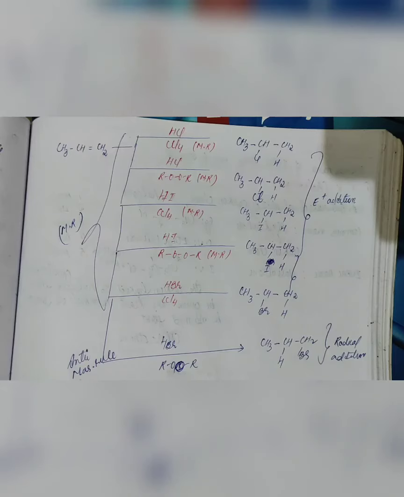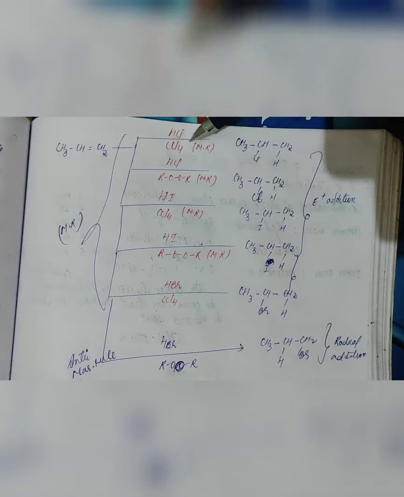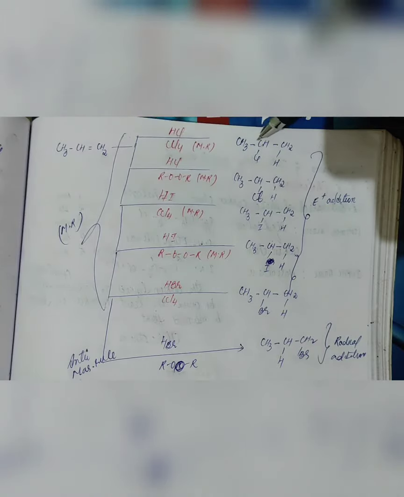You can see these rough examples in order to understand better. We have the unsaturated hydrocarbon propene. Now, as per Markovnikov's rule, the major point is that HBr should be present along with peroxide. If HBr is present without peroxide, it will follow Markovnikov's rule. Now you can see here HCl, CCl4. Here there is no peroxide, so it will follow Markovnikov's rule, giving 2 halo product.